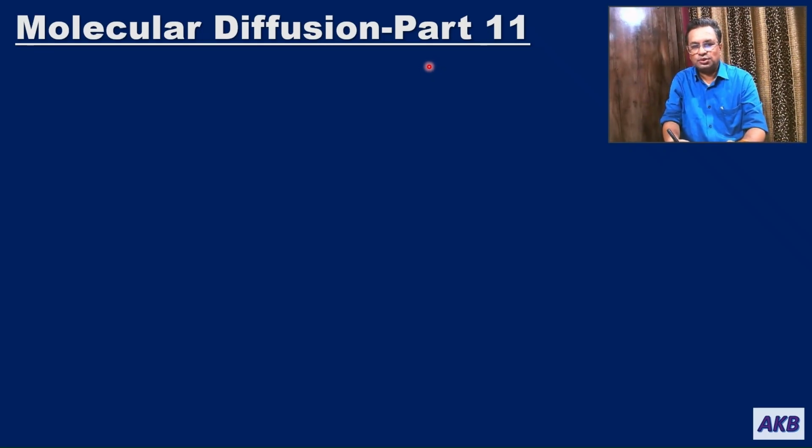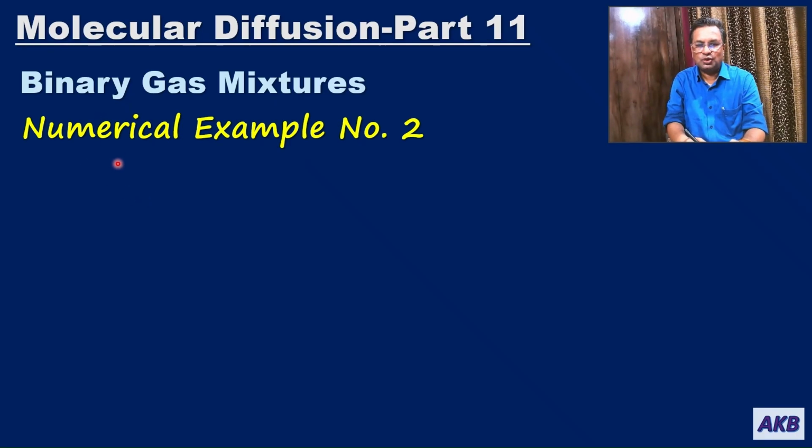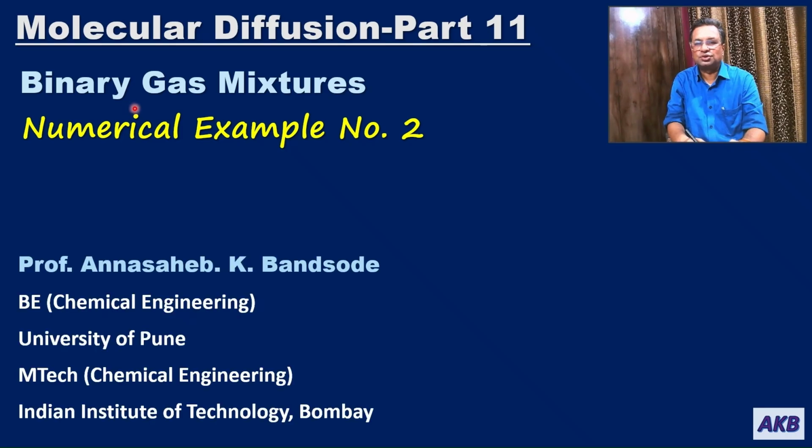And in this video, I will be discussing another numerical that is based on molecular diffusion through binary gas mixtures. So I am calling it numerical example number 2. This is based on molecular diffusion through binary gas mixtures.